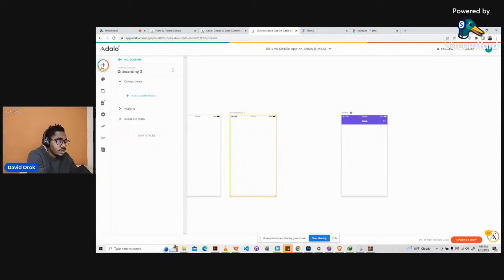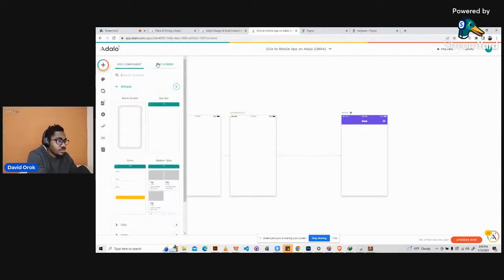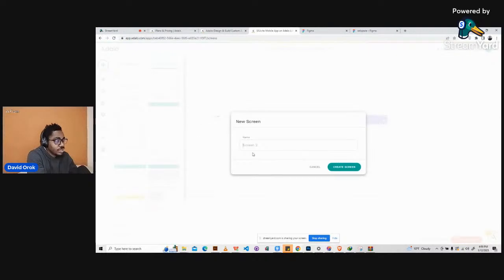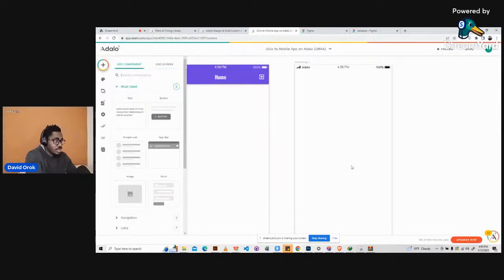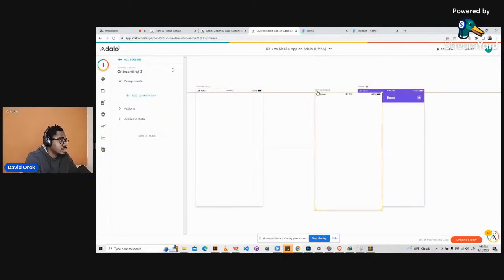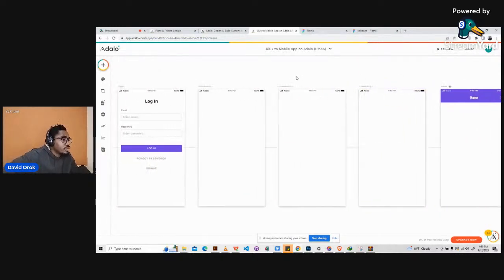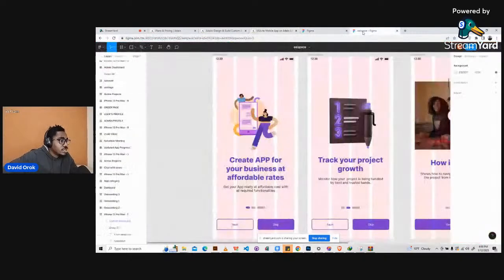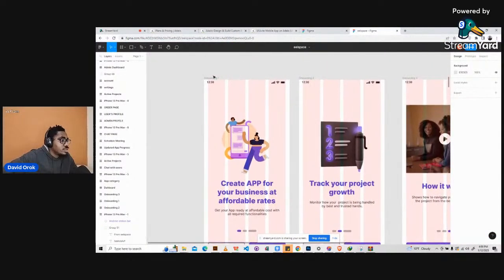Then let's go ahead and add another one. So we click here, add screen, blank screen, onboarding three. Okay, so that's it. So we have three onboarding screens now. Let's go ahead and drag this here. So we have onboarding one, onboarding two, and onboarding three. And in the design, we also have onboarding one, two, and three.